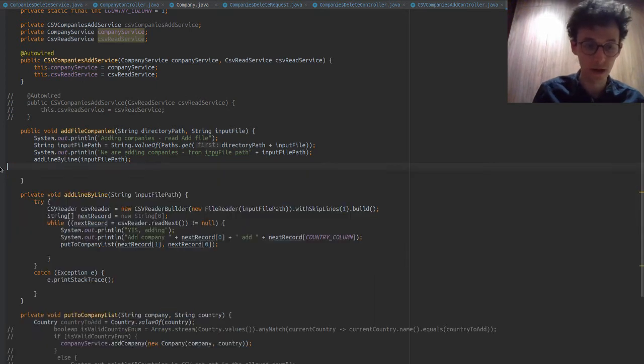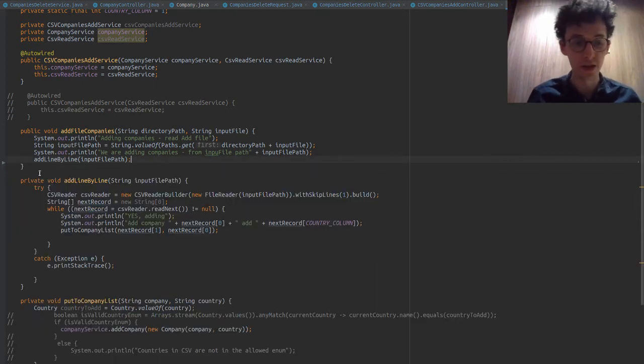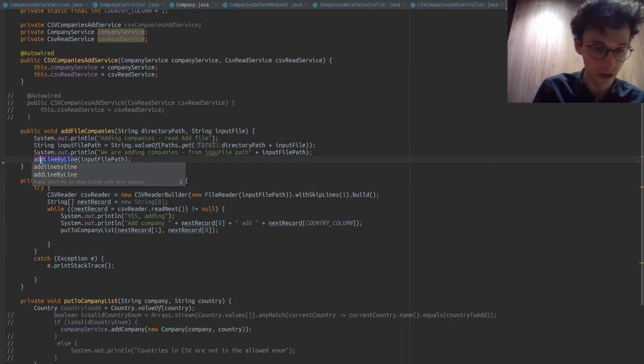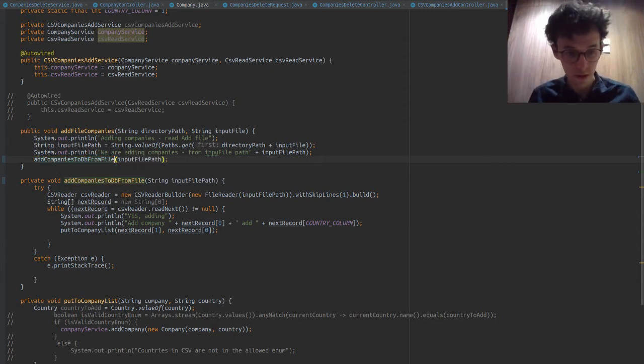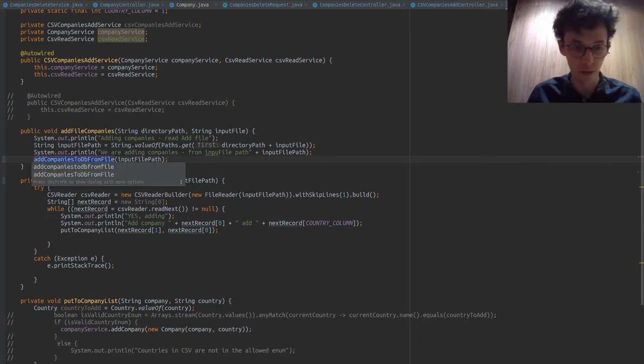Add line by line. Again, I would say this one is a bit better, but I would say add companies to db from file. Or we don't even need to say from file necessarily. We could say line by line if we're keeping it in your format.